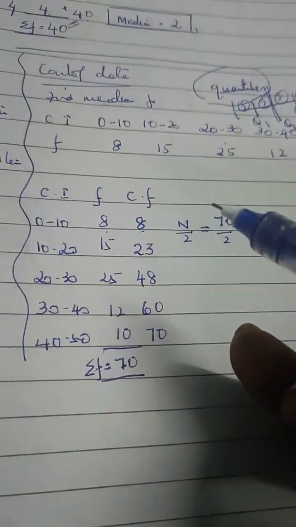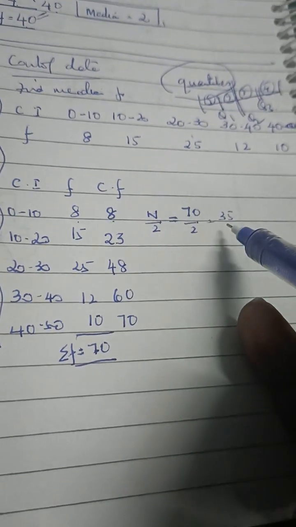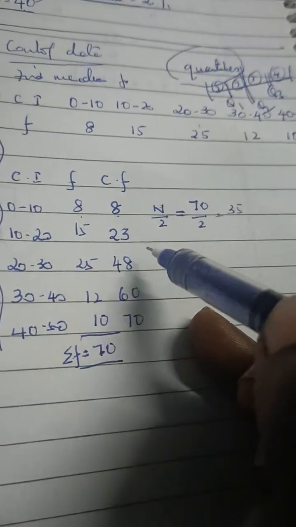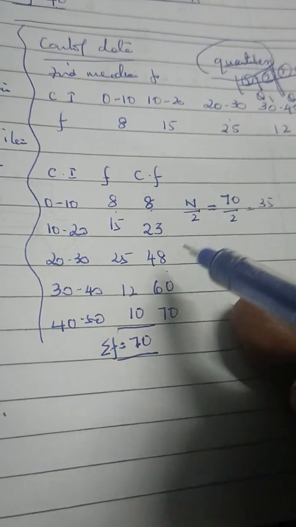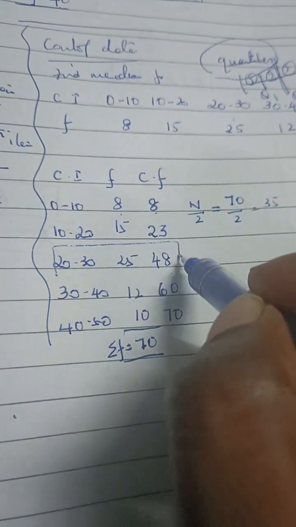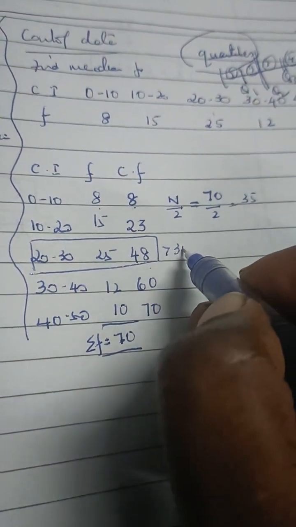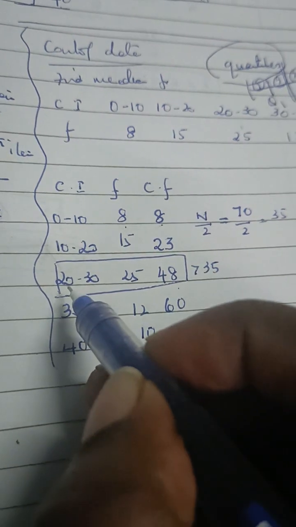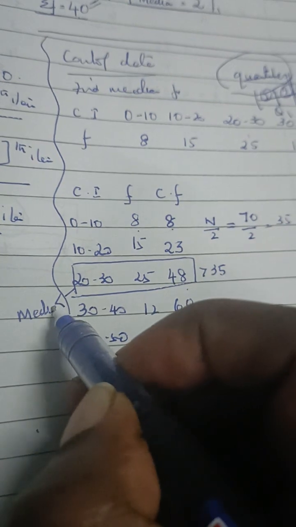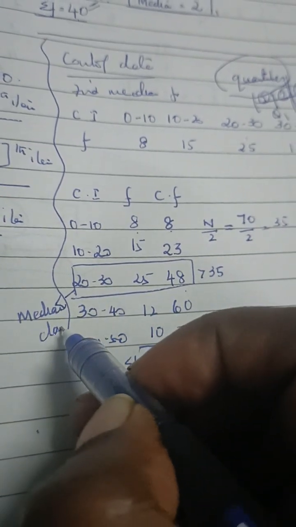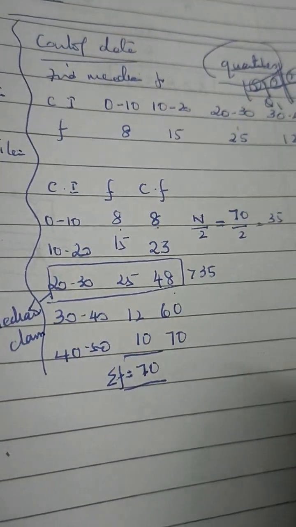Now in cumulative frequency the same rule: value greater than or equal to this particular 35. Here this is 8, which is less, 23 is less, but 48 is greater. So I'm going to mark this particular group because this one is greater than 35. And this class interval is called the median class. We're going to use this one completely, to the core.